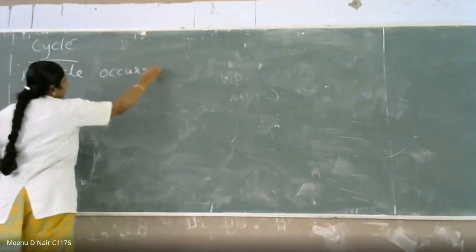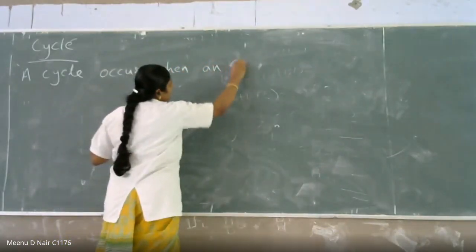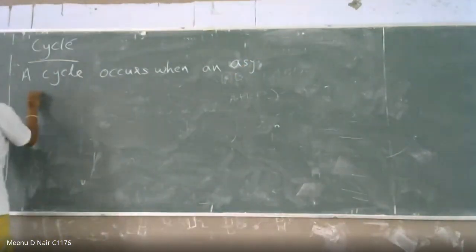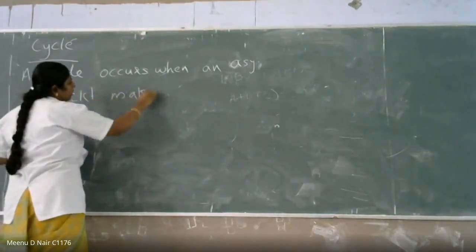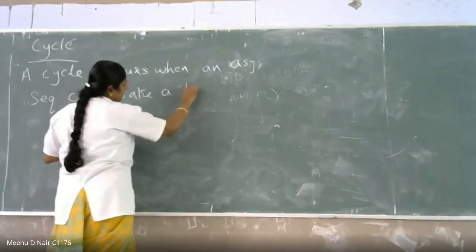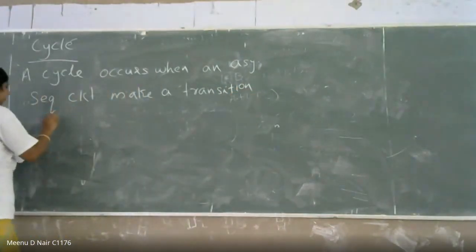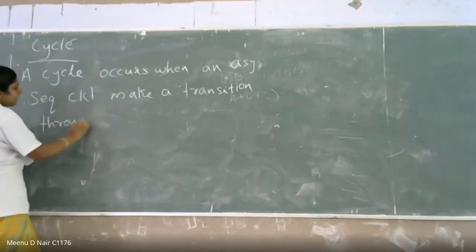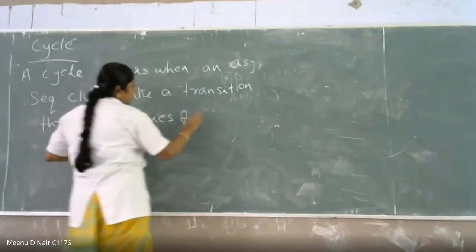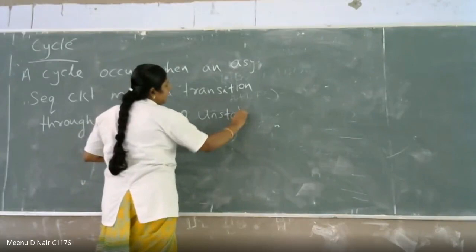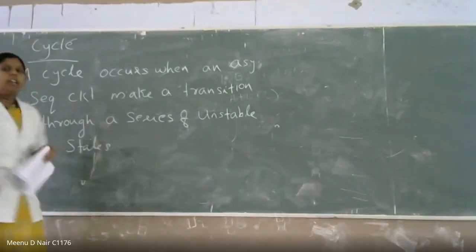A cycle occurs when an asynchronous sequential circuit makes a transition through a series of unstable states. Okay, so what is a cycle?